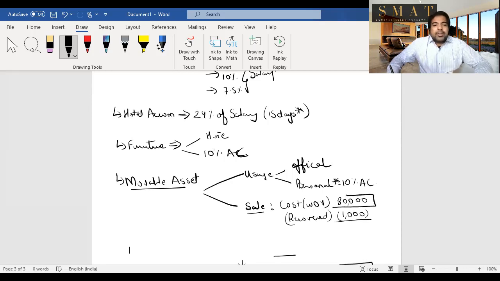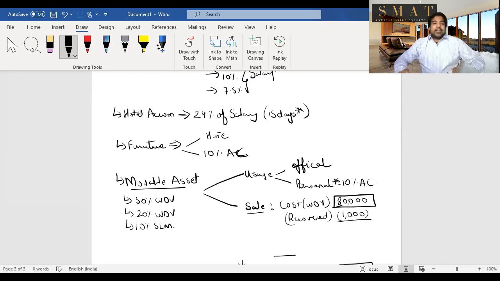Now, how do you calculate this WDV? You take the depreciation as per PGBP. No, there's separate depreciation here. Unfortunately, it is 50% WDV in the case of any electronic item which has memory, like computers, laptops, etc. 20% WDV in case of motor cars, and 10% SLM in the case of other things, for example, a projector. Any other asset besides these two will be 10% SLM.